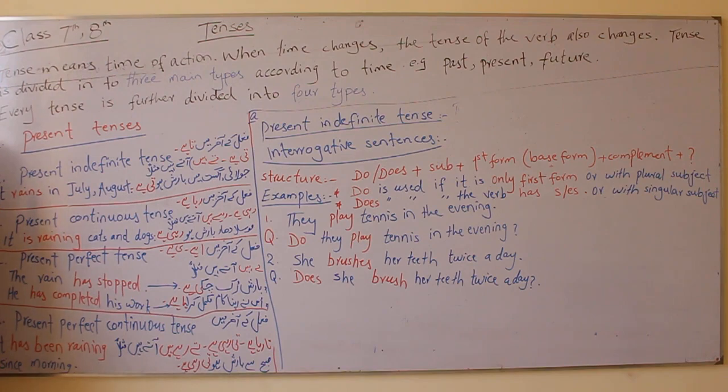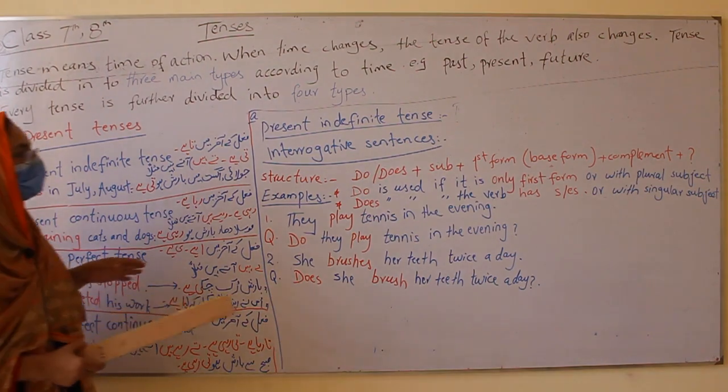So these were the simple and present tenses. When you come to past tenses, they are so easy. Here, when it is first form of the verb, it will be directly converted into second form. And here, the auxiliary will change, and that will be converted into past. So easy.